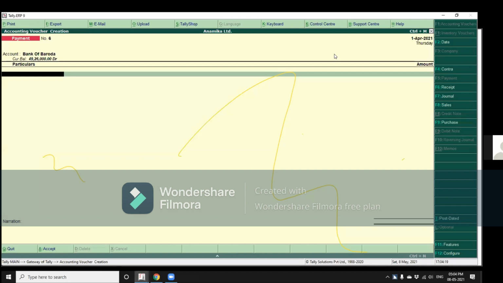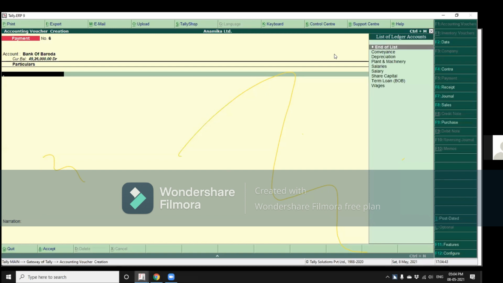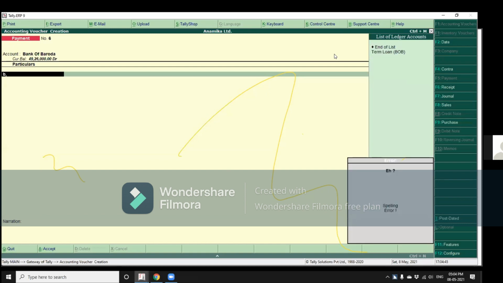Now, these vouchers have a running number: payment number 5, 6, 7, etc. When you open a payments voucher, by default, your focus is on the account that is to be credited. It could be a cash or a bank account, but JAWS does not say anything. You are required to type the name. So here, let me type Bank of Baroda. Sorry, bank, B A N K.